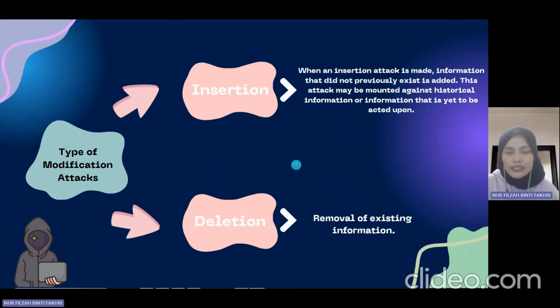The second one is deletion. Deletion is the removal of existing information. They modify the information by removing a part of the message, a part of the information.